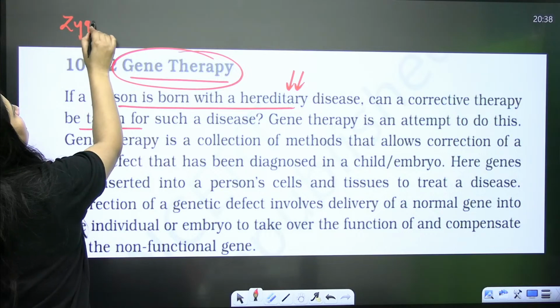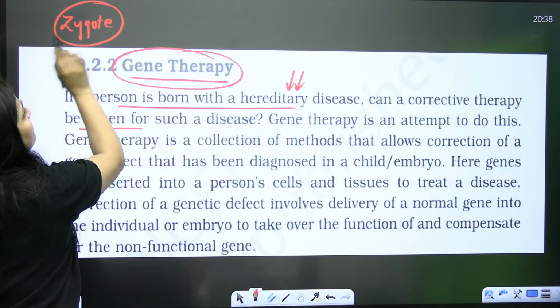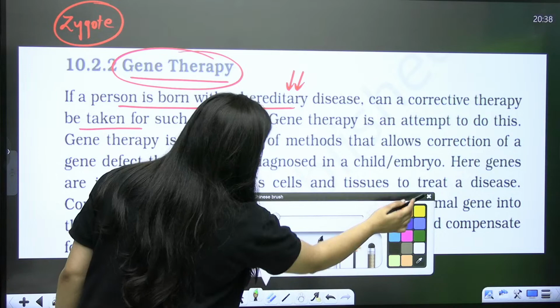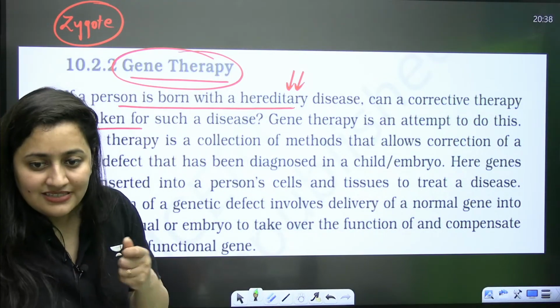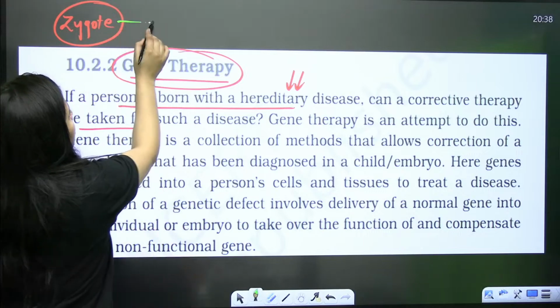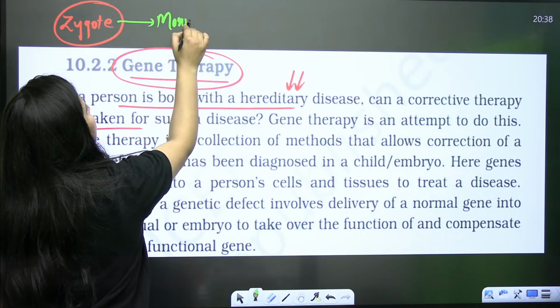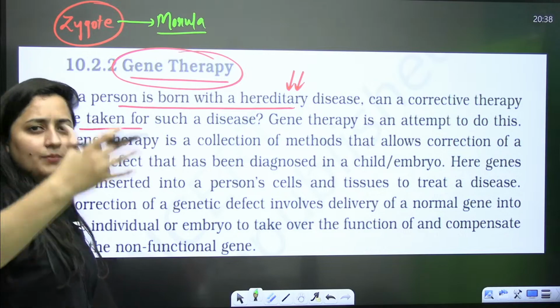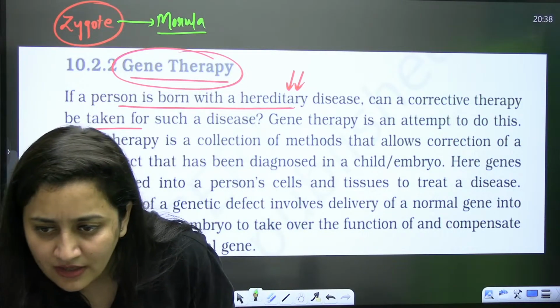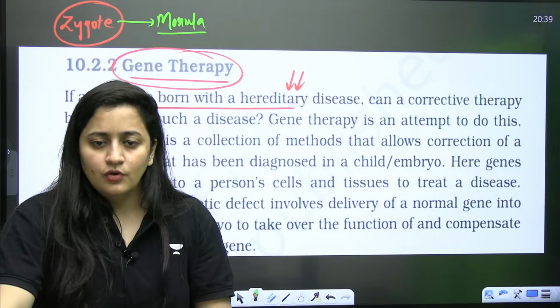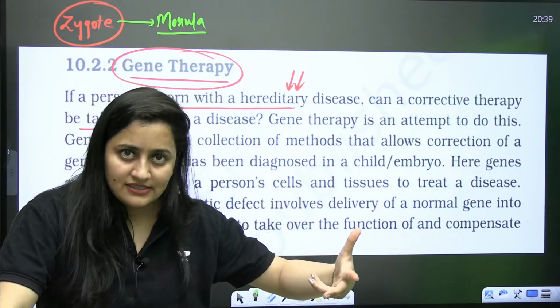When you talk about the zygote, you know that we all are developed from a single cell that is known as zygote, right? You know that the zygote will divide. There are many stages. The morula will come, the blastula will come, the blastocyst will come, implantation will occur. This is what we know, yes or no? Zygote is there, it is a single cell, right?